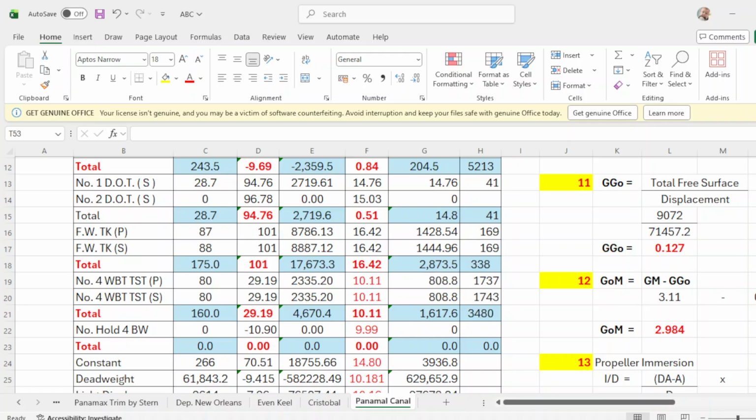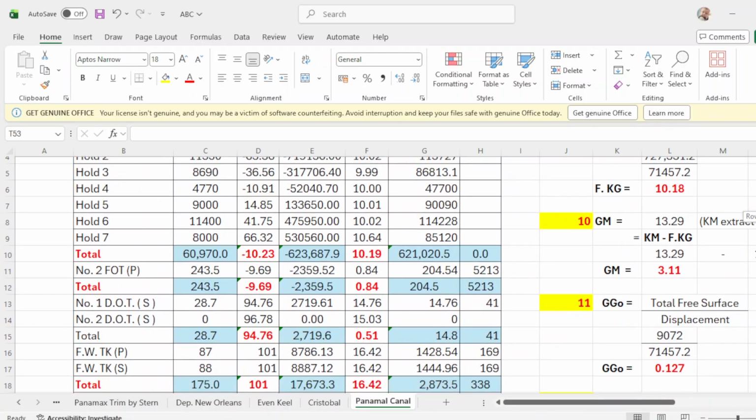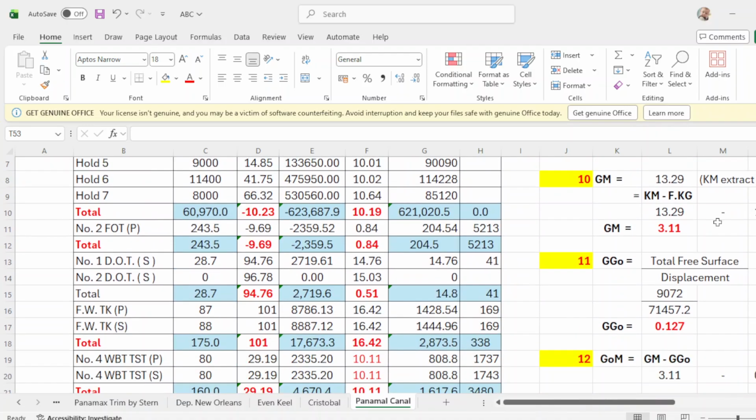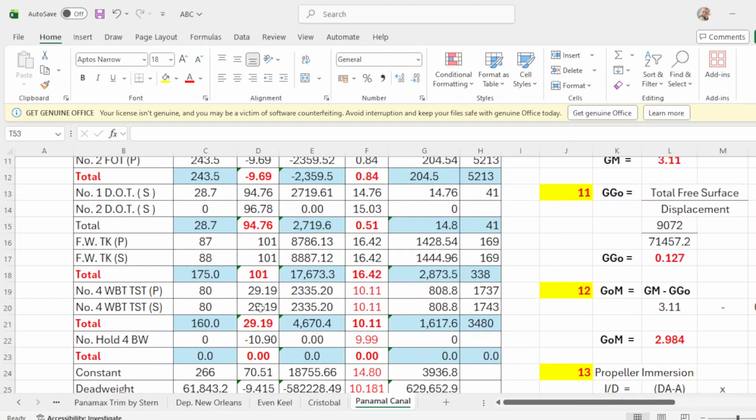So all of these have the free surface. The free surface of fuel oil is this one. Diesel oil is this one, 41. Fresh water total is 388, and ballast total is 3480, and no more.